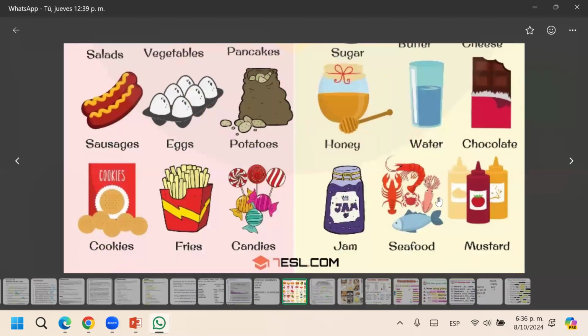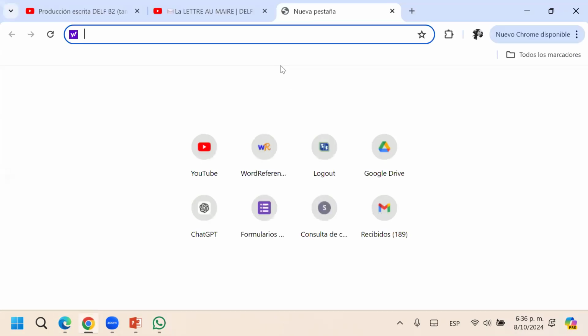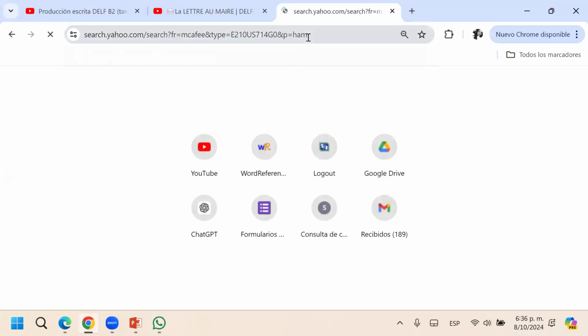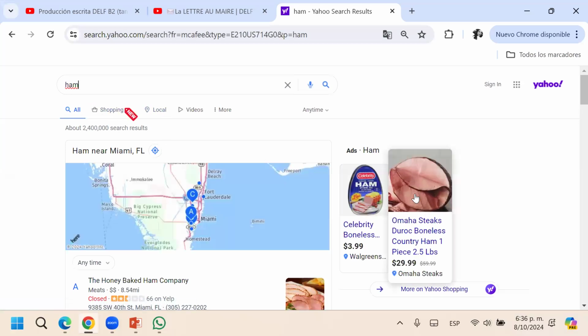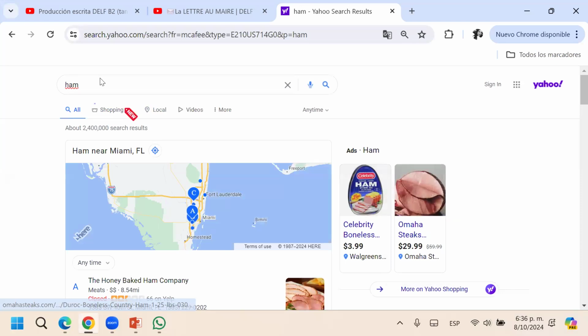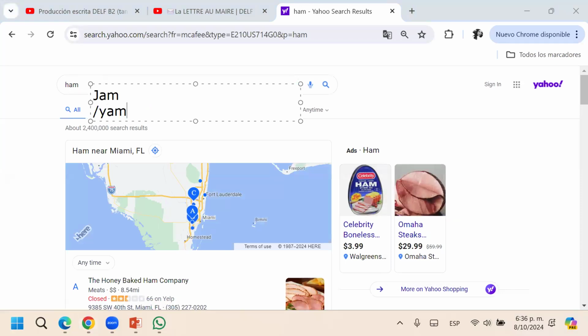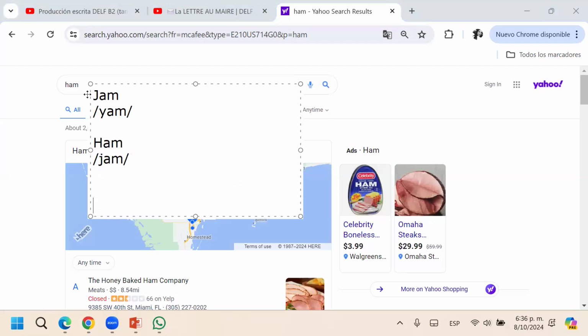Sausages countable. The seafood is uncountable. Look at the jam. Fíjense, aquí está el jam. The jelly. The jam. And this is the ham. This one here. The difference in the pronunciation is jam, like with a Y, and ham. Jam, the jelly, marmalade. Ham, like the hamburger. That's the difference. Ham, como hamburger.